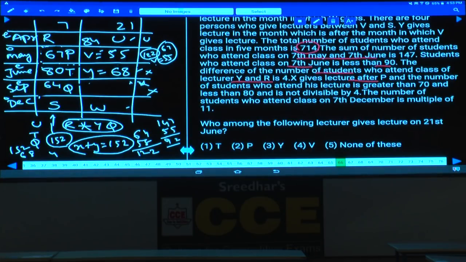Can we have 64? No, because Q is already 64. As it cannot be 64, hence it must be 72. The difference between these two is 4. And whatever this X, X must be here only. This is the only possibility left for this X.